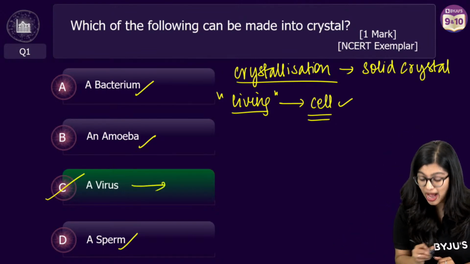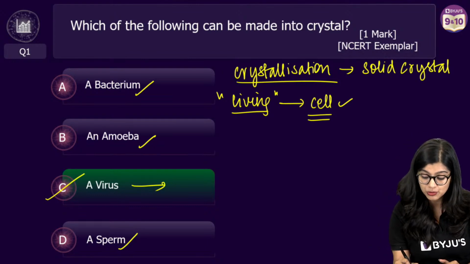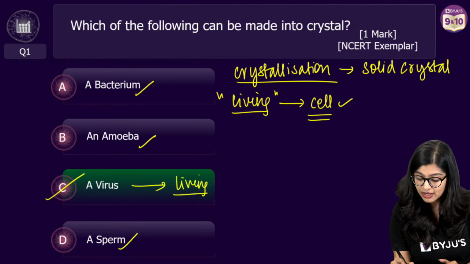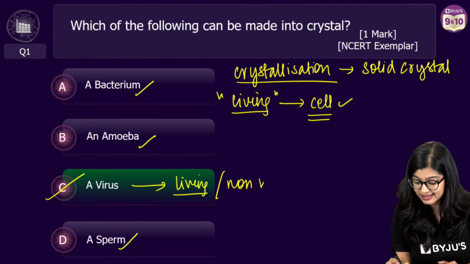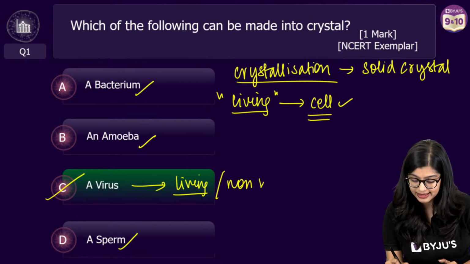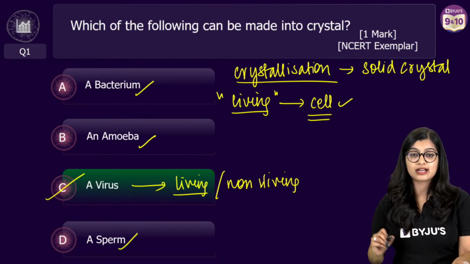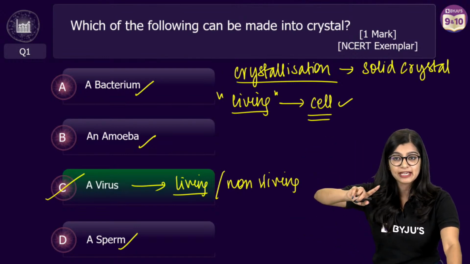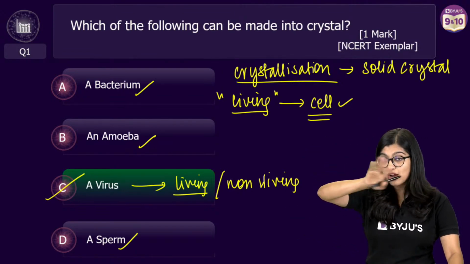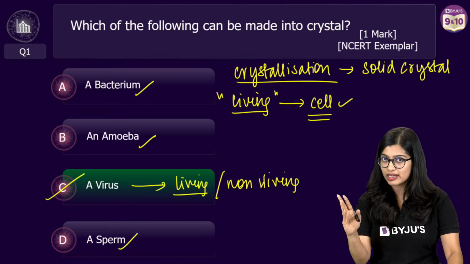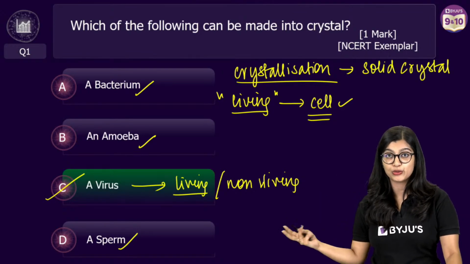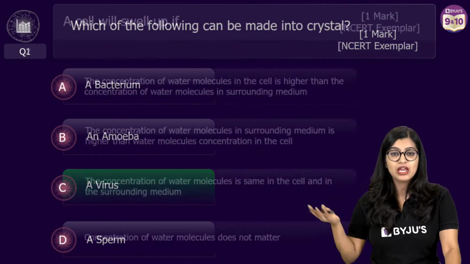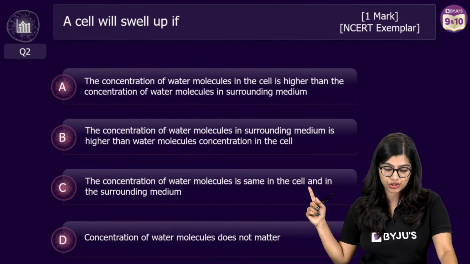While in the case of a virus, we know that a virus is somewhere between living and non-living, right? Which is why in this case, a virus can be crystallized, which is why we see that the correct answer is option C. Easy peasy. And now we have recalled the basic concept that all living organisms are made up of the fundamental unit of life, which is the cell. Moving on to the next question.